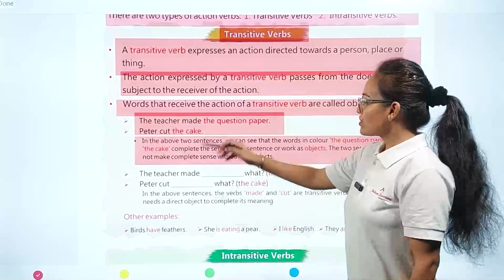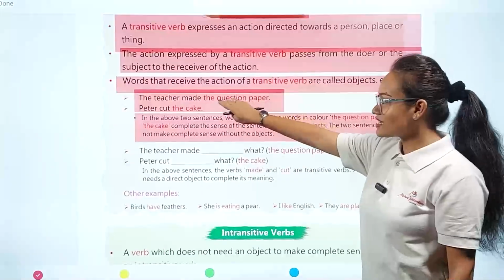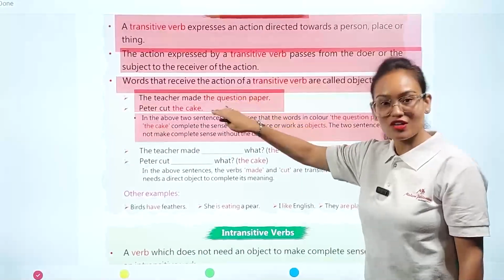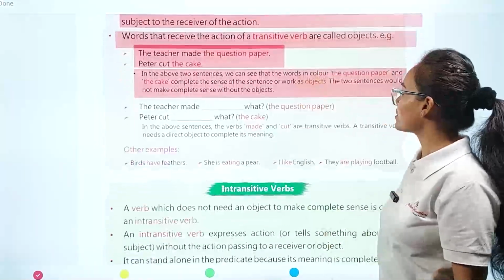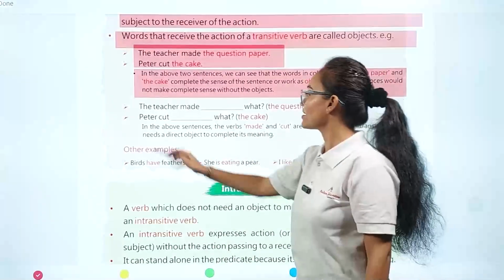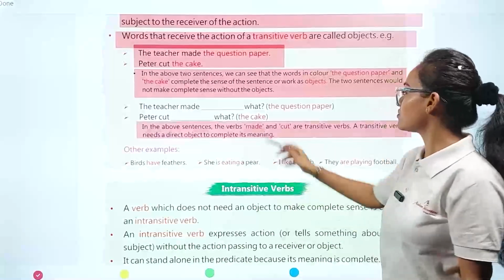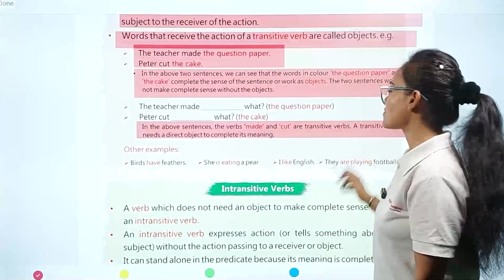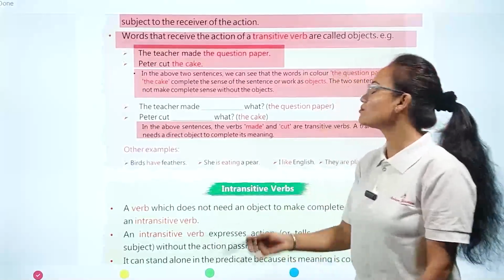Okay. So you can see this acts as your transitive verb here. Now, the example you can see here is the same thing. In the above words, the verbs made and cut are transitive verbs. Transitive verbs need a direct object to complete their meaning.